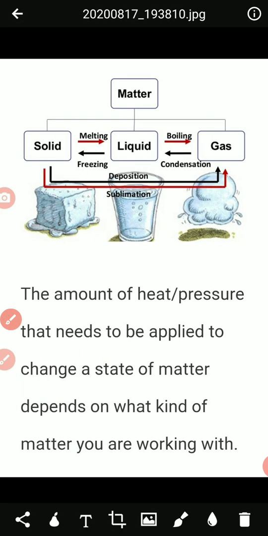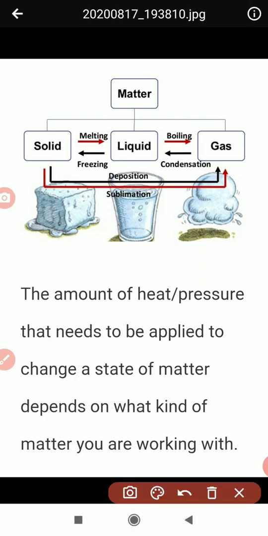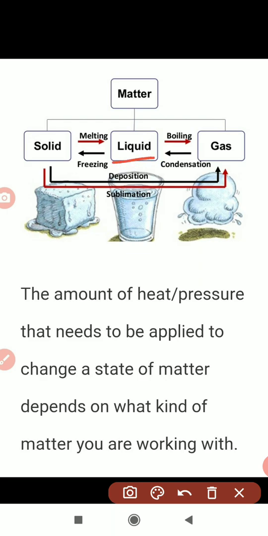So next I have some pictures. Just observe the pictures. When we are heating, here they have shown that solids are generally converted into liquid. Again when heating, they are converted into gases. Means solids melt, that time they are converted into liquid, and when they are boiling they are converted into gases. Again, reverse to that, when gas cools and condenses, they are converted into liquid, and if you are freezing the liquid, again they are converted into solid.